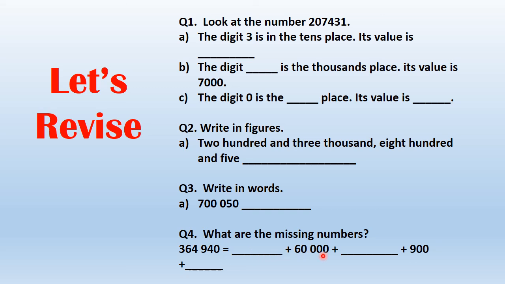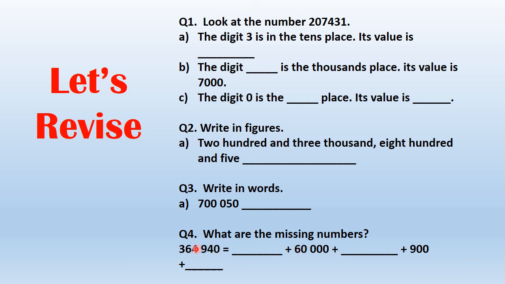And then plus 60,000. This has already been mentioned. 6 is standing in the 10,000 place, so 60,000 which is written here. Plus dash. Now what is after 6? 4. 4 is standing in which place? Ones, tens, hundreds, thousand. 4 is standing in the thousands place. So 4,000, I will write here 4,000.